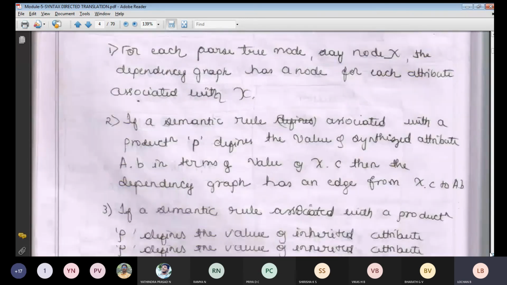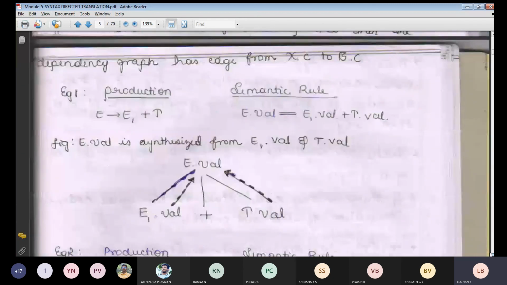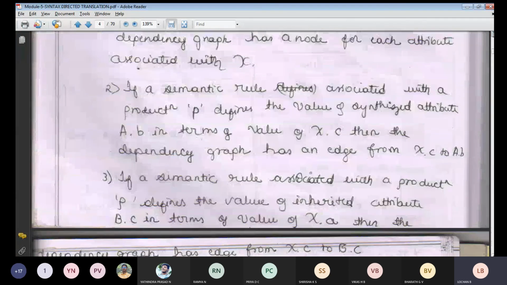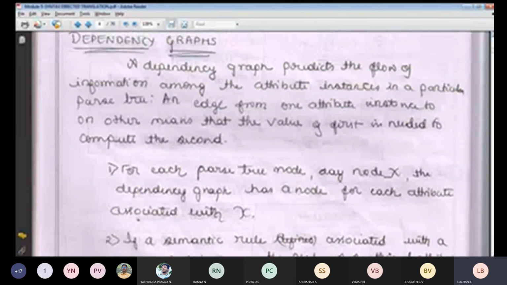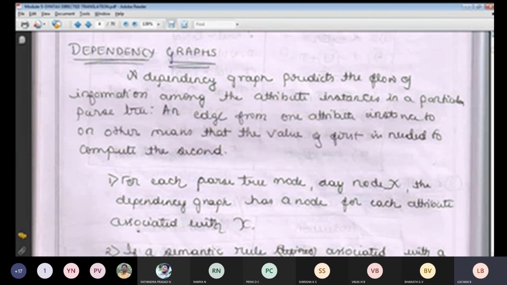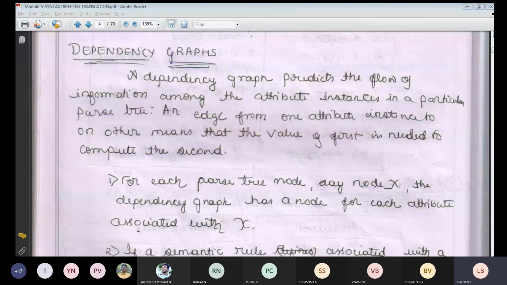This dependency graph I will do in tomorrow's class, with some graphs and examples, so that we can understand what a dependency graph is with a few examples in the next class. If any student has any doubts with respect to today's topics, you can ask me. I will do the dependency graph tomorrow because I will teach it with examples, so I don't want to do it now.